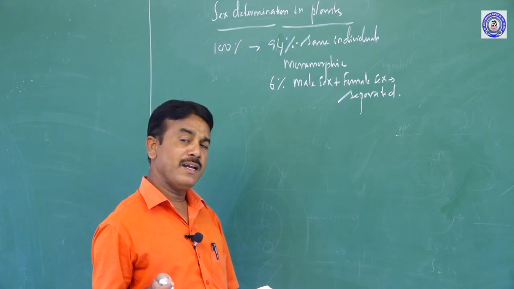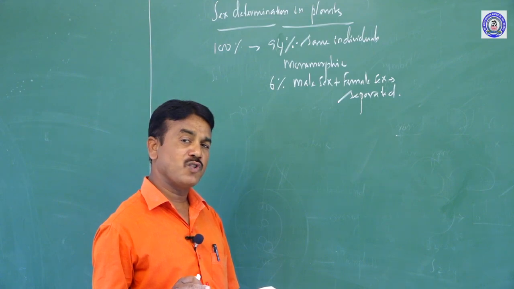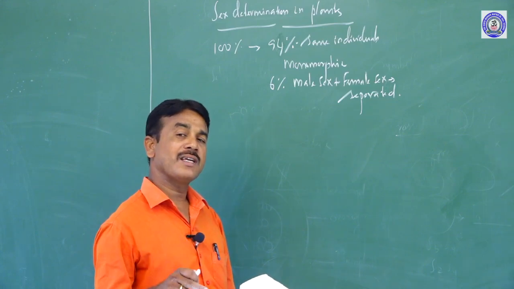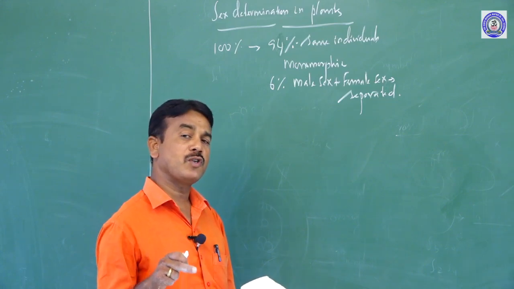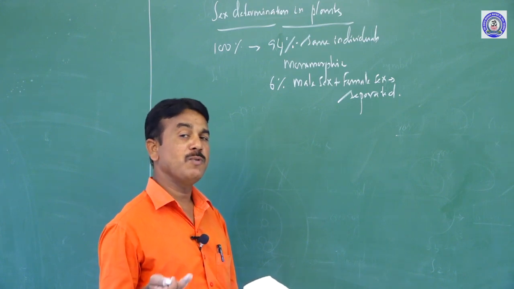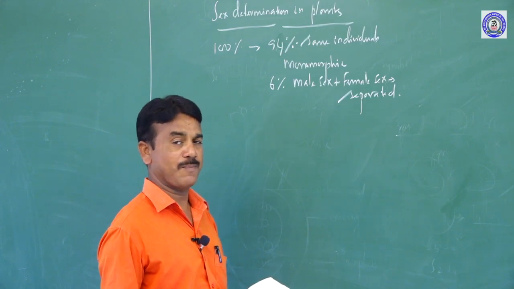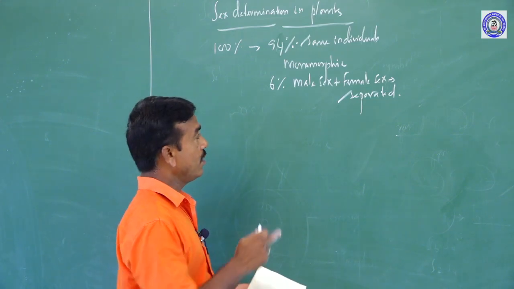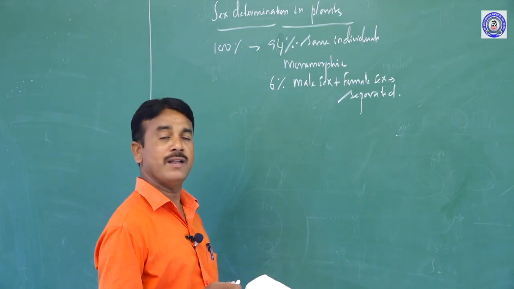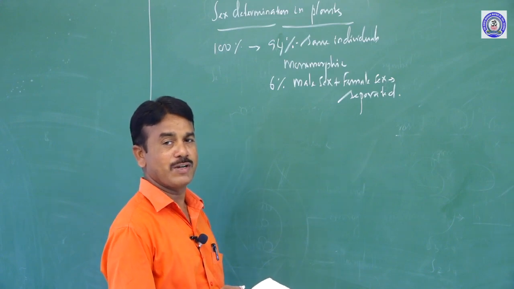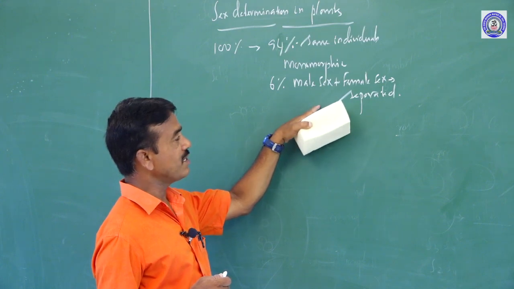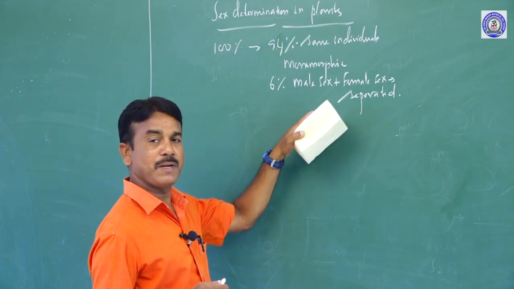If the male plant and female plant occur separately, sexual reproduction is not possible. Where the male sex organ and female sex organ are present on the same flower or same plant, sexual reproduction is possible. But if they are separated, in general there is no possibility of sexual reproduction. So in 6% of flowering plants, male sex and female sex may be separated.